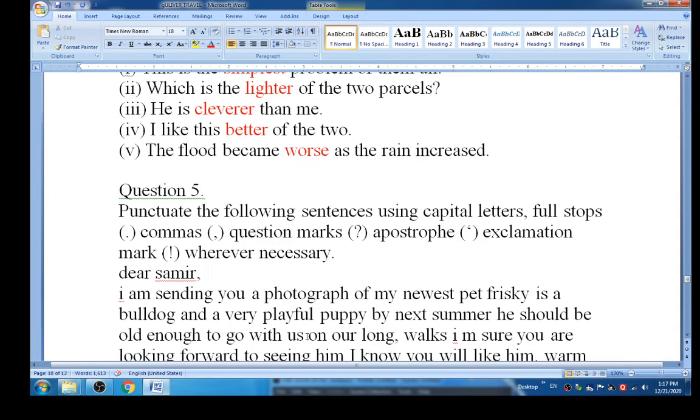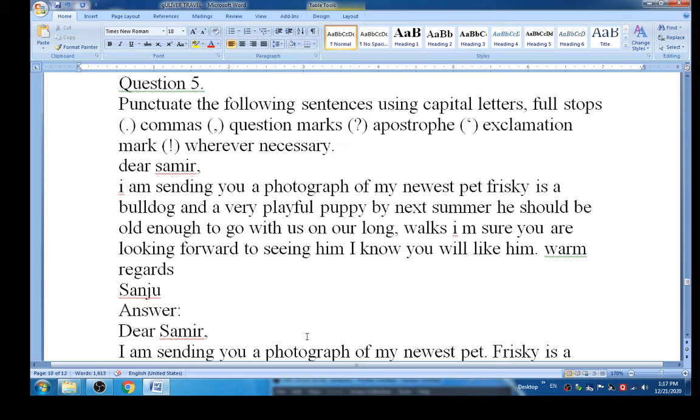Then question number fifth, punctuate the following sentences using the capital letters, full stops, commas, question marks, apostrophes, exclamation marks, etc. where they are necessary or whenever it be necessary. So the paragraph is given here, and then I will make then you can see the corrections. The first para is here.